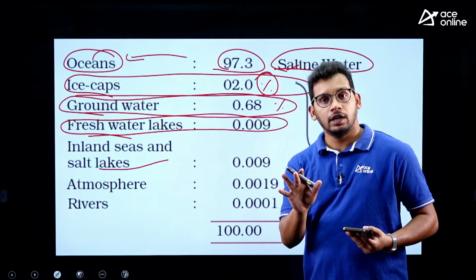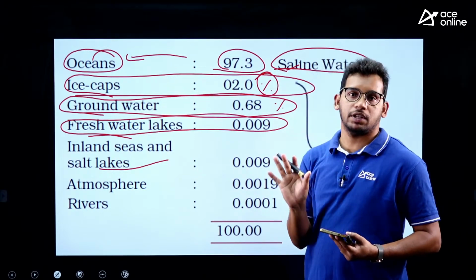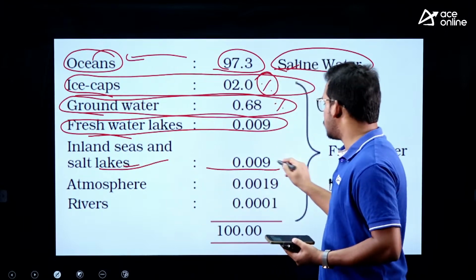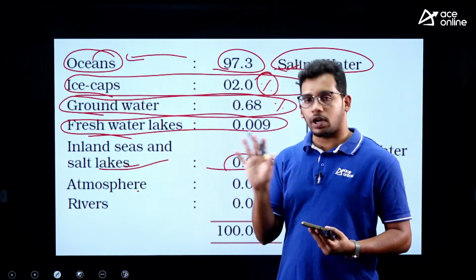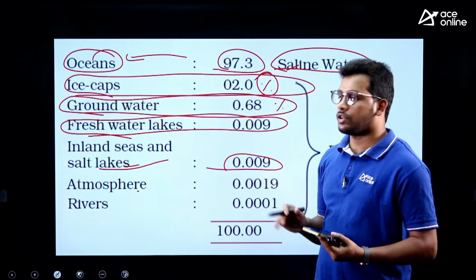Caspian Sea is not a sea, it is a lake, but the name was given as the Caspian Sea, right. So these are located in the 0.09%. In the atmosphere, that is surrounding us, right. I will show you the atmosphere also. We will solve one question on that as well.